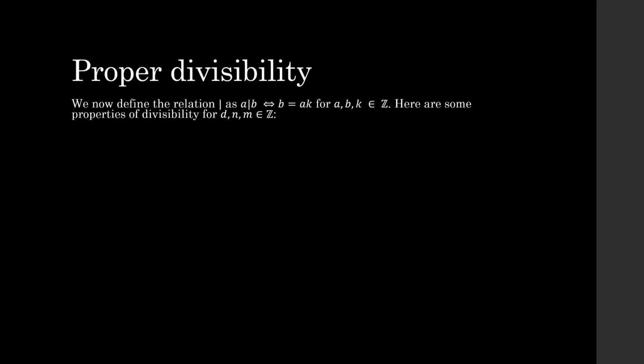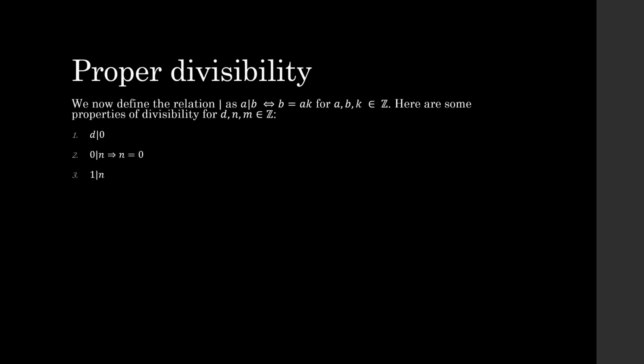So here are some properties of divisibility, for d, n, and m all belonging to the integers. The first, maybe not so obvious one, is that d divides 0. Because note that for any integer d, I can just multiply it by 0 and I get 0. So all of the integers are actually divisors of 0. Next is that if 0 divides n, that means that n is equal to 0. Because once again, 0 times anything is equal to 0.